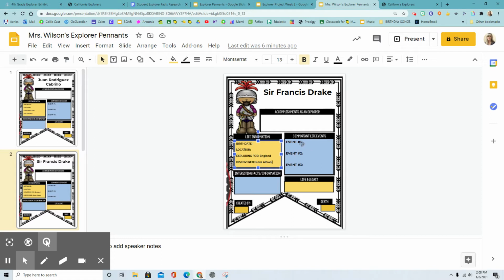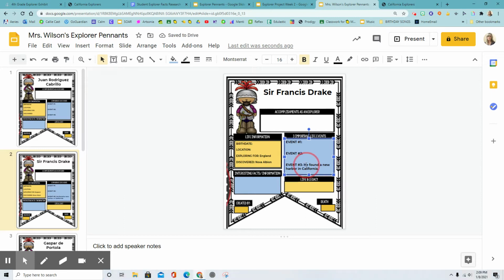So when you look at the important life events that your Explorer had, choose 3 that are really big events and put them right after the colon for each one. So maybe you could write down he found a new harbor in California.